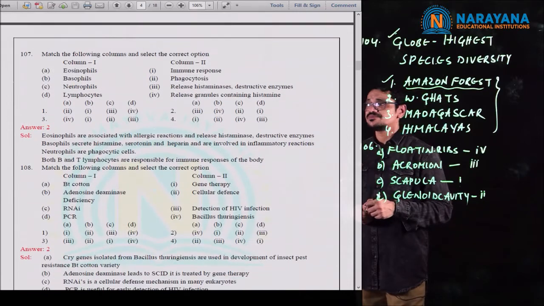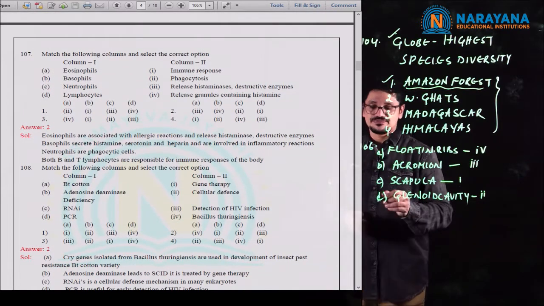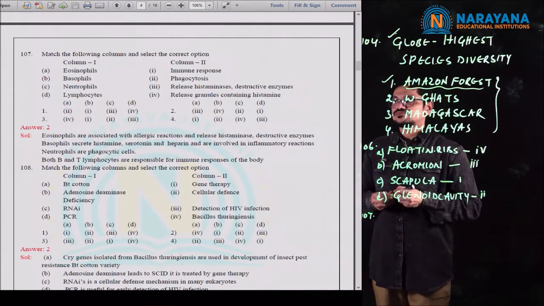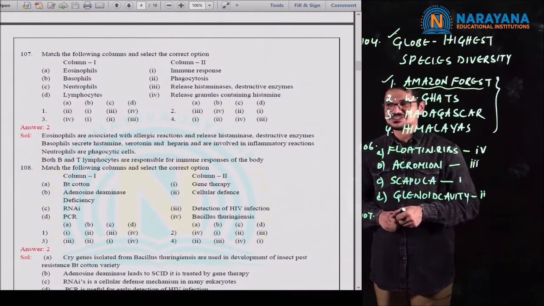And the next question, question number 107. In this 107, 2 columns were given. It's also a matching type of question.